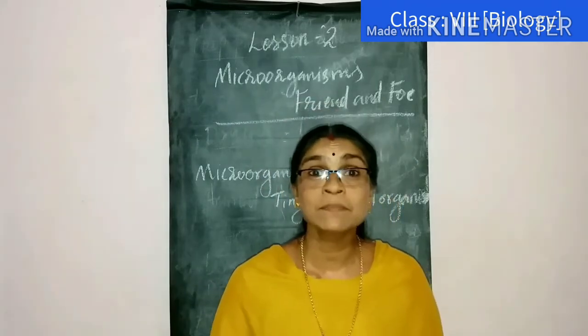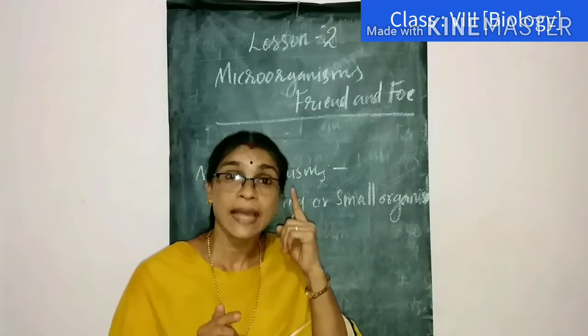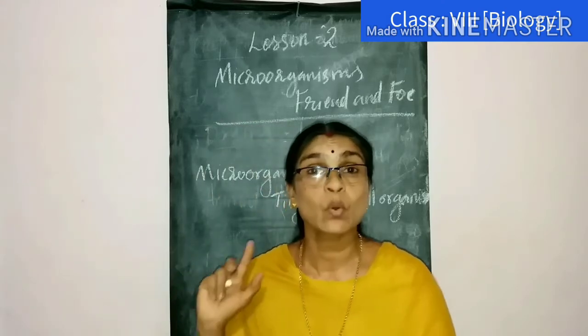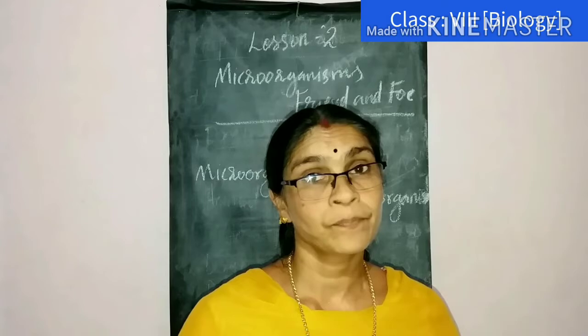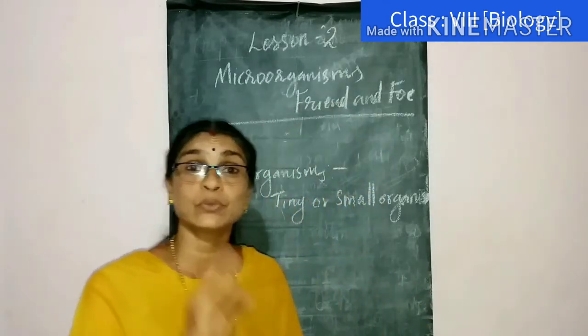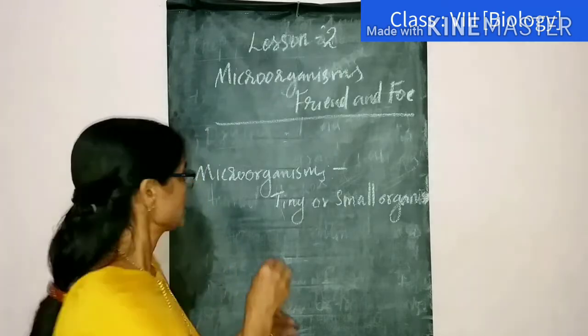The organisms which we cannot see with our eyes are categorized under microbes or microorganisms. The microorganisms are mainly divided into 4 groups.